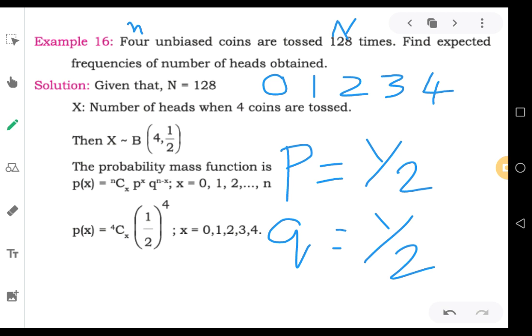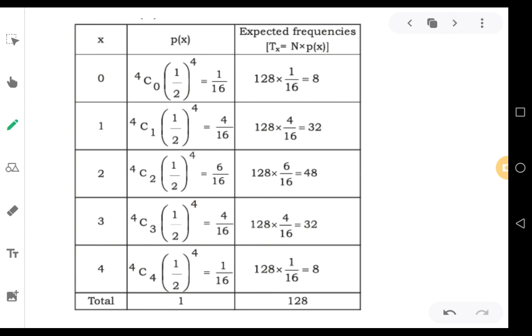Let us see one more time. The given information in the question is 4 unbiased coins are tossed 128 times. That means your small n is equal to 4 and the big N is equal to 128. So let's see the calculations. You can just put it in the form of a small table like this. So P of x, that is, you are calculating P0.